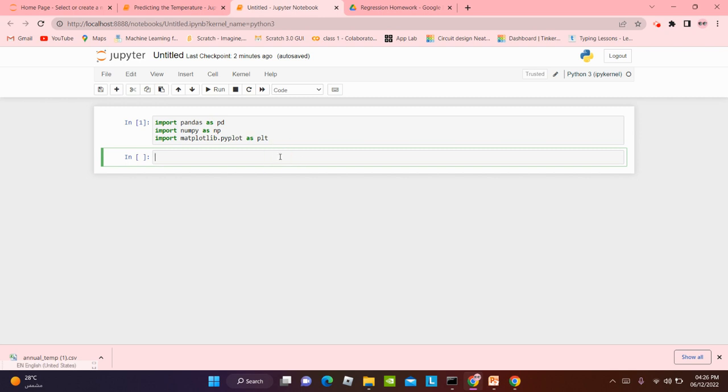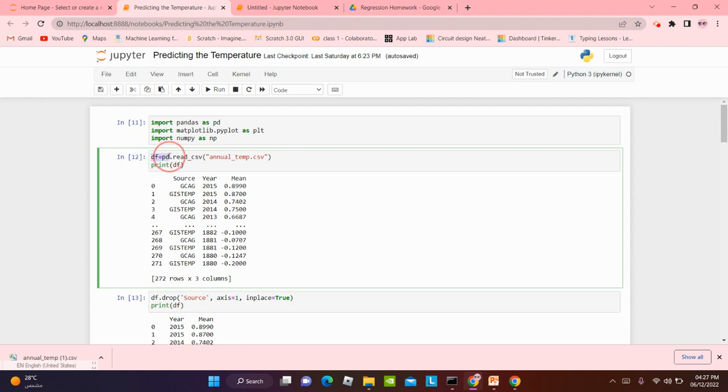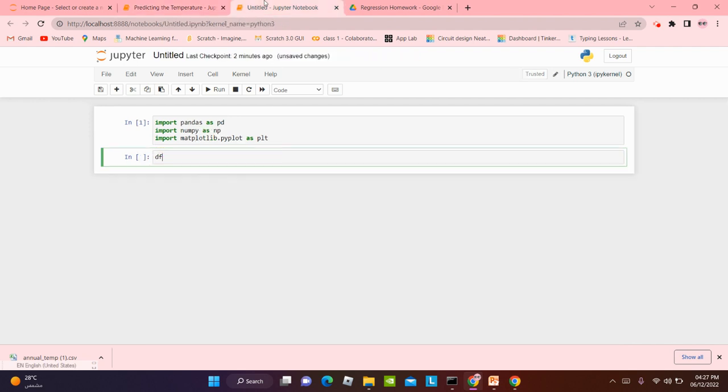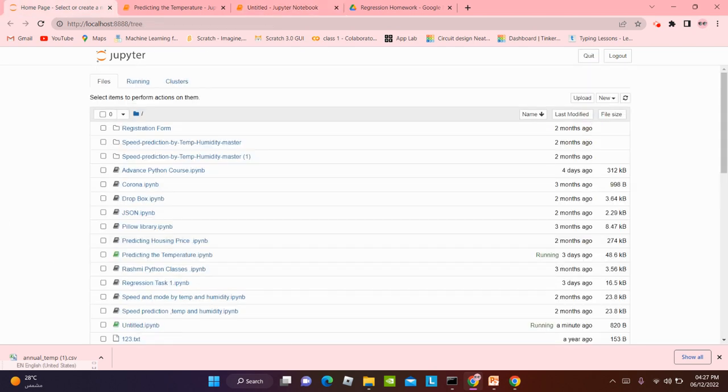So now make a variable. We're going to make a variable df here. So df is equal to pd dot read underscore csv. Df will store our data set, and pd is the short form of pandas. So data set is equal to pd dot read underscore csv. We're going to have round brackets and inverted commas here.